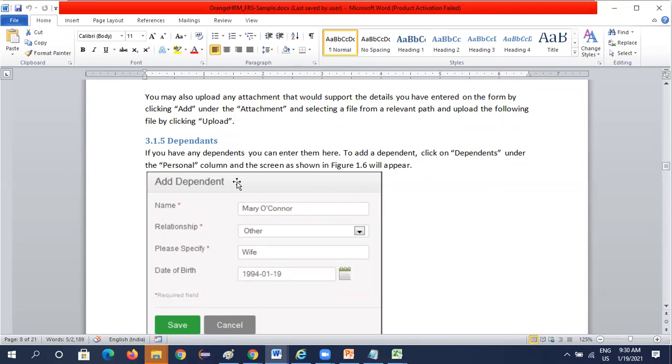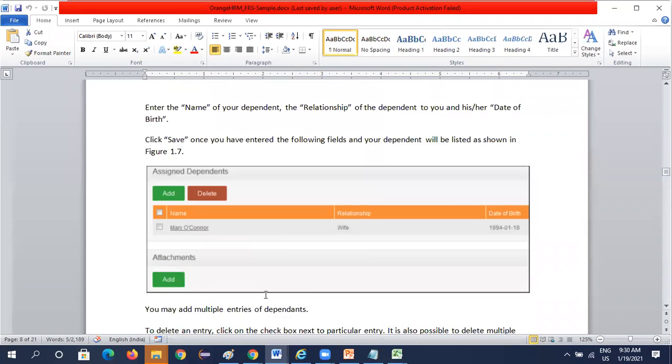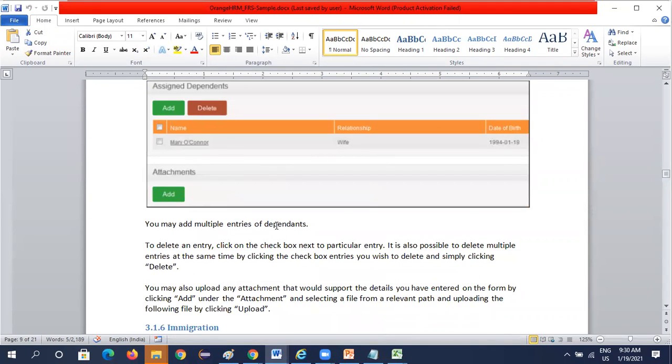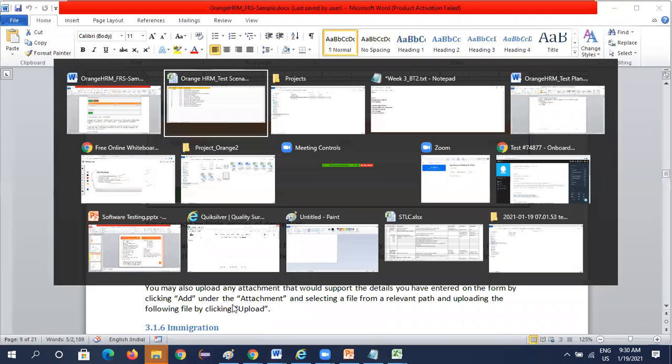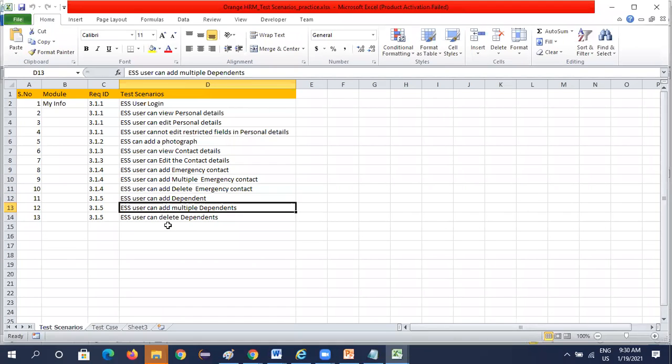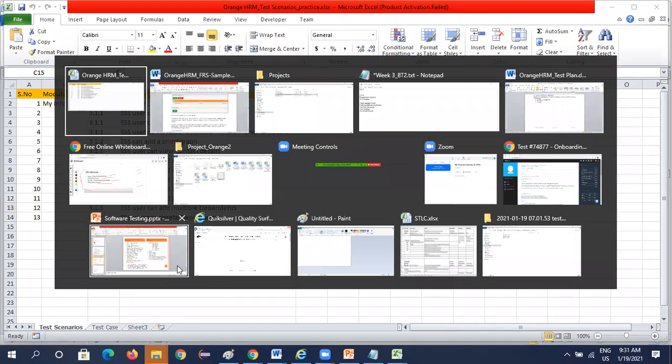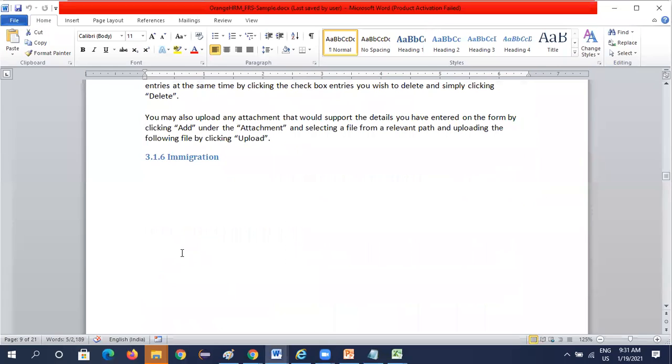It is viewed under the personal columns, and here again you can enter multiple dependents. You can delete also. So the user can add multiple dependents and can delete the dependents. So the next module is the immigration module.